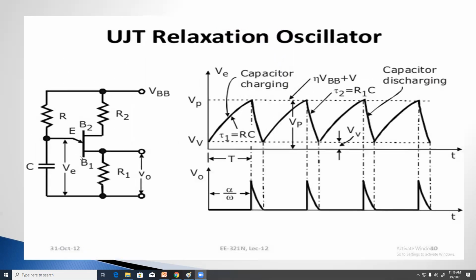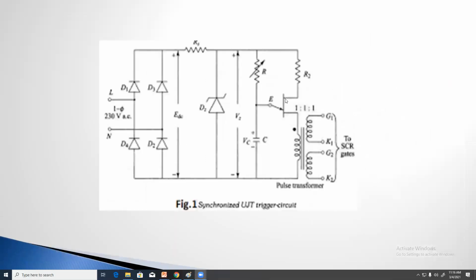See here, this is the UJT relaxation oscillator. I will give only one example here. Here I'm not showing the SCR triggering, the load circuit and SCR are not shown. This is the UJT, and it will generate the pulses for the gate circuit, gate 1, gate 2 and so on, for the SCRs.